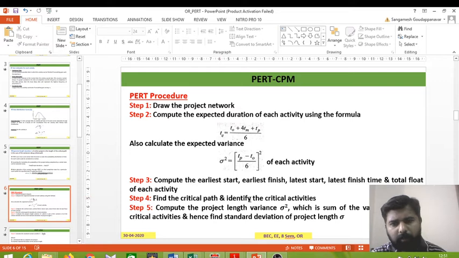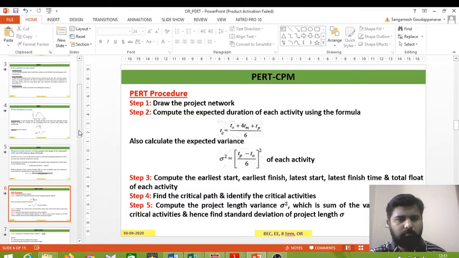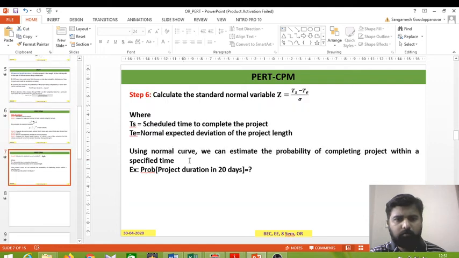Then find the critical path and identify the critical activities. Compute the project length variance, the sum of the variances of all the critical activities, hence find the standard deviation of project length. Calculate the standard normal variable z. Then the scheduled time to complete the project, and the normal expected duration of the project length.